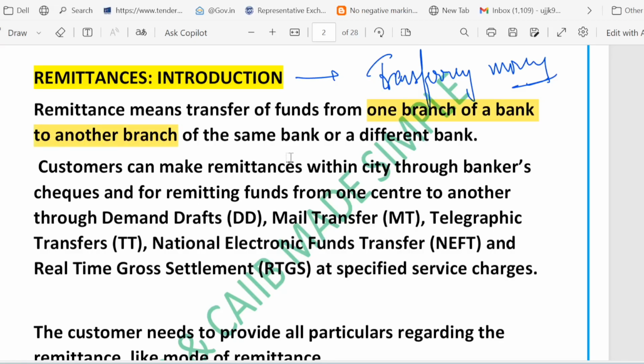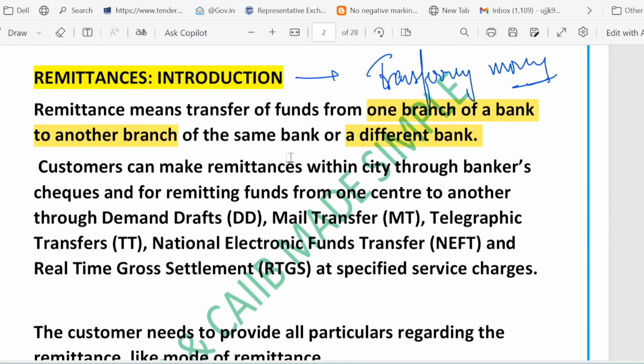Or from one bank to a different bank. So this can be two things: one branch to another branch, or one bank to another bank. Now the question is, how can the customer send money?